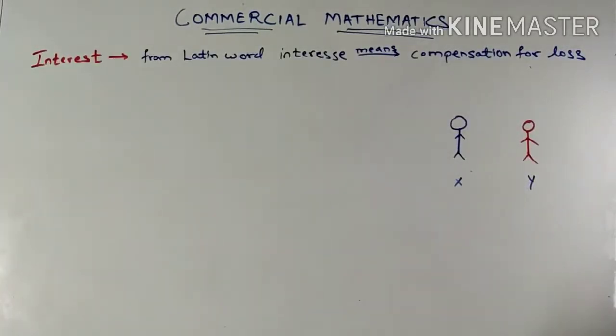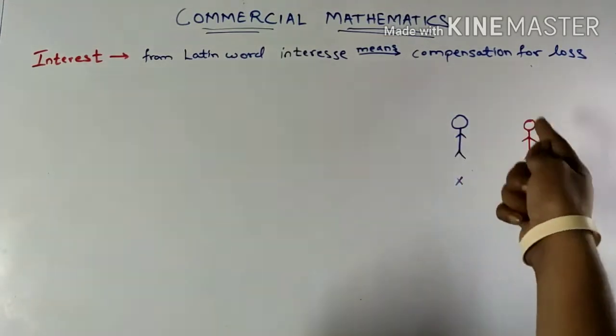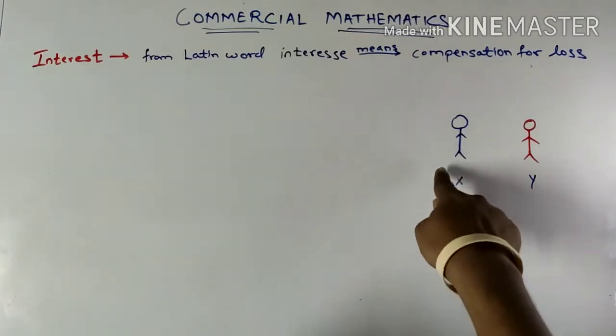So the word interest comes from the Latin word intres, which means compensation for loss. Now, how does this get linked? It was thought that since it was a loss to a person, for example, X is the person who is going to lend money to Y, so X could have used that money.